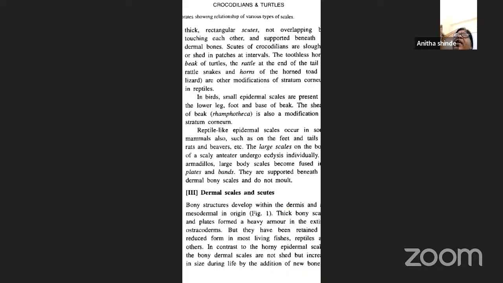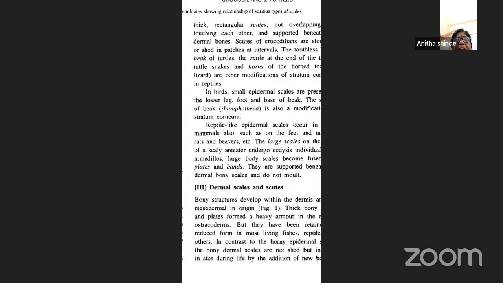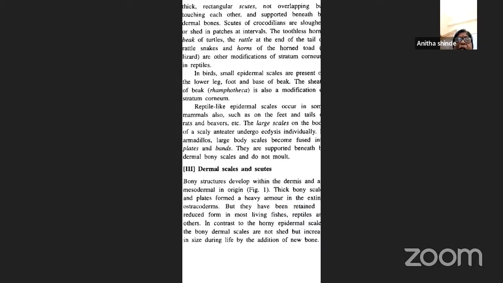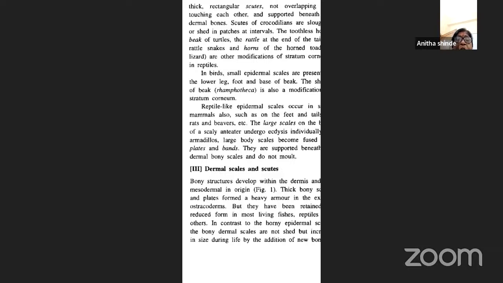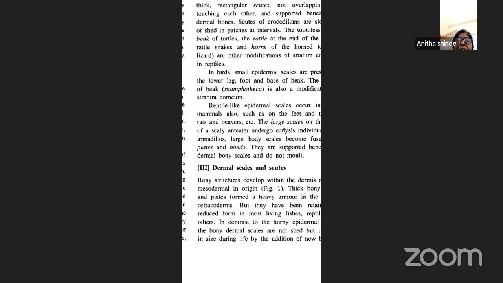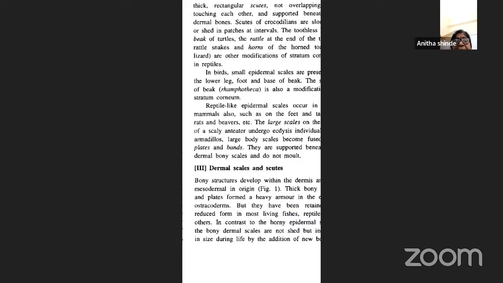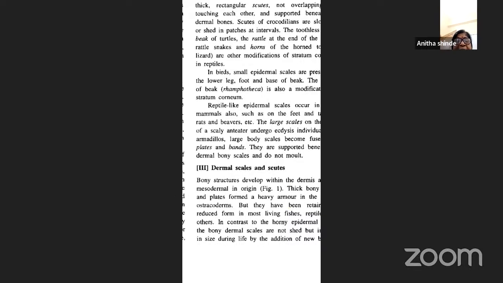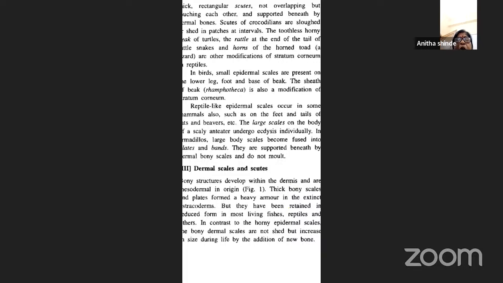Dermal scales and scutes actually originate from the dermis. Bony structures which develop within the dermis and are mesodermal in origin constitute the dermal scales and scutes. Thick bony scales and plates are formed by the dermis, which we see only in the ostracoderms, which are now extinct. But they have been retained in reduced form in most of the living fishes, reptiles, as well as other mammals. In contrast to the horny epidermal scales, the bony dermal scales are not shed, but they increase in size during life by the addition of new bone.